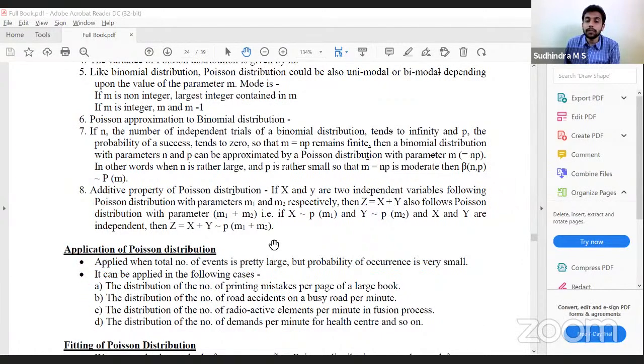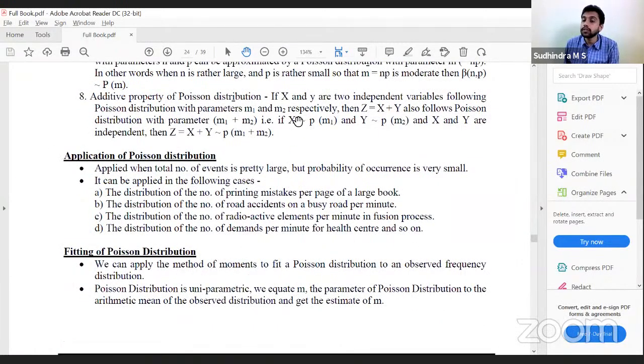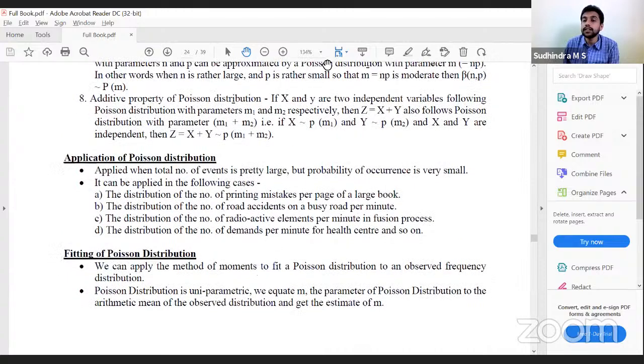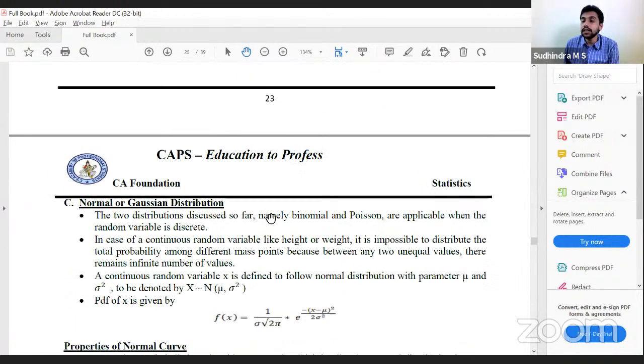Fitting of a Poisson. Same method of moments to fit the Poisson. The formula that we know, we'll apply. First, we need to calculate m. Poisson distribution is uniparametric. We equate m, the parameter of Poisson distribution, to the arithmetic mean of the observed distribution and get the estimate. So m is mean. For binomial distribution, what is mean? np. So I'll equate m is equal to np and get the m value. For that, we can construct the Poisson distribution.